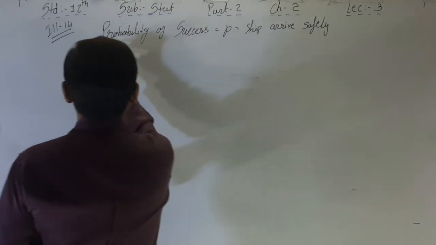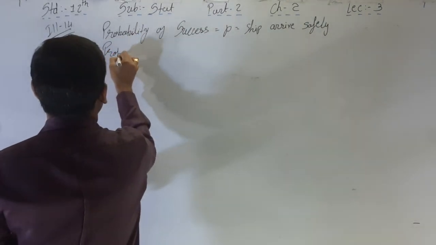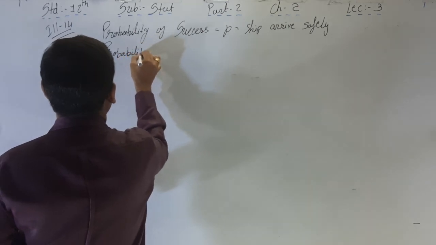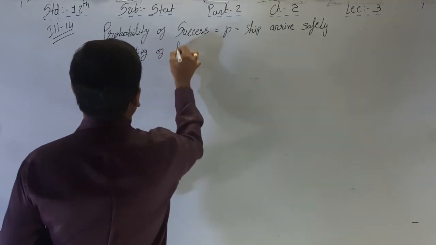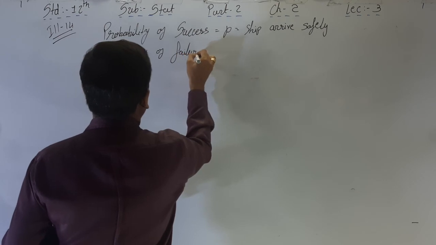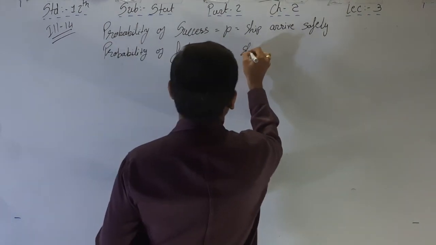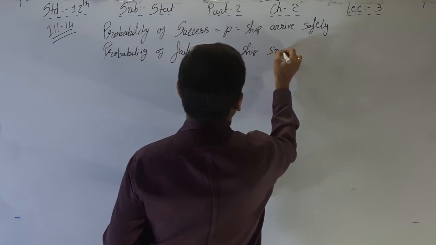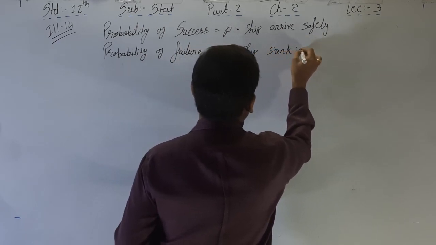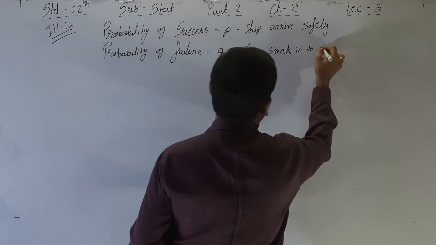So, what is the probability of failure now? Q is equal to ship sunk into the sea.